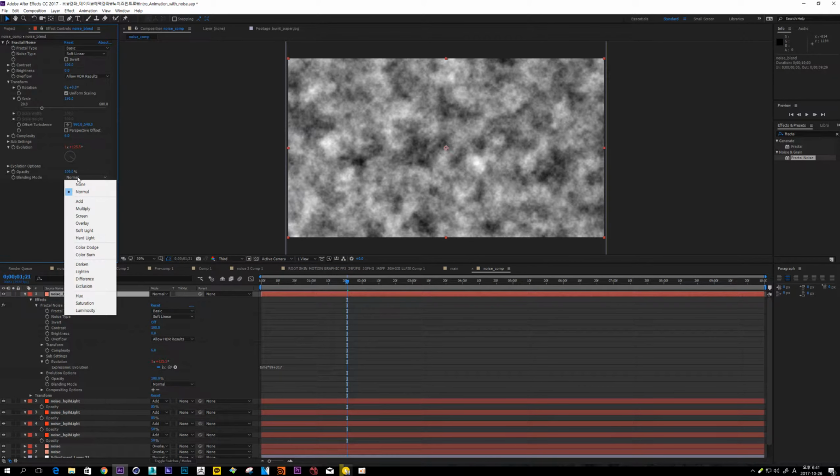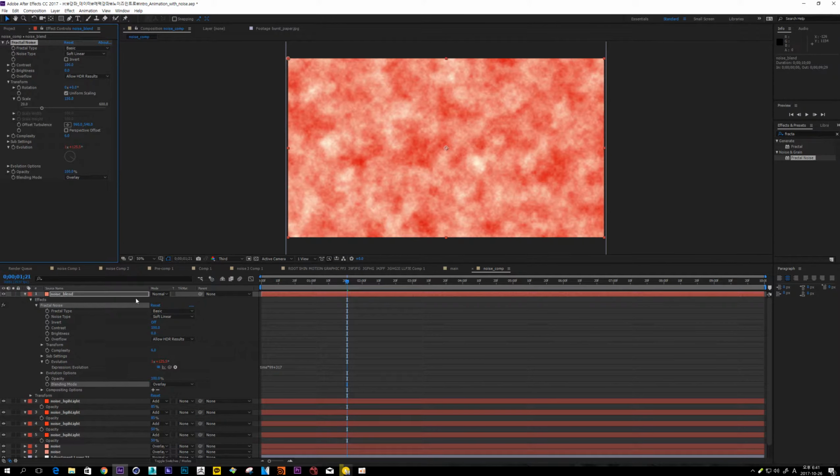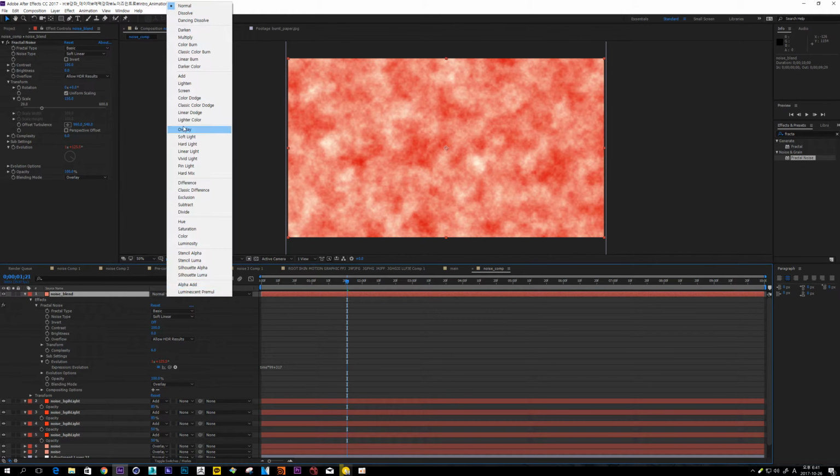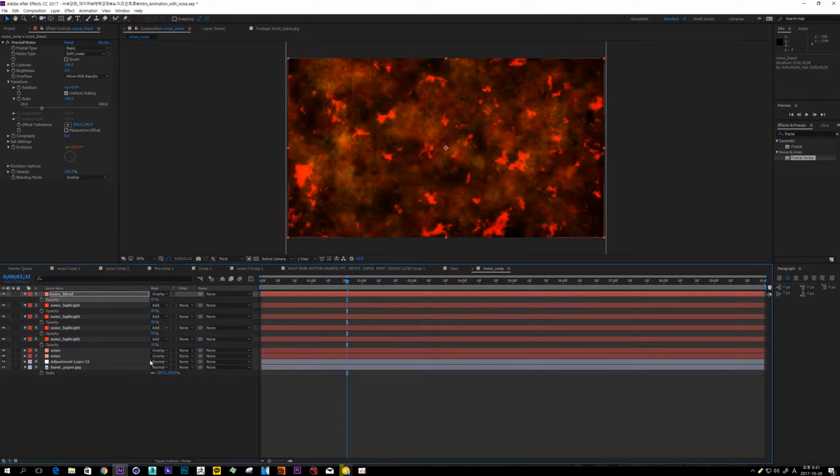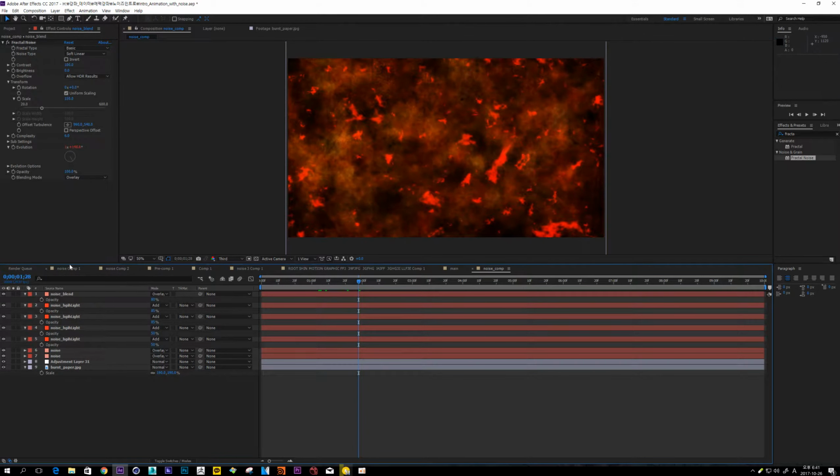This blending mode change to overlay. And layer mode also change overlay like this. Okay, I'm gonna change a little bit. Okay, it is not bad.